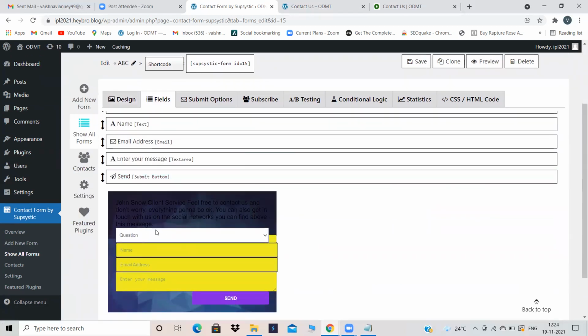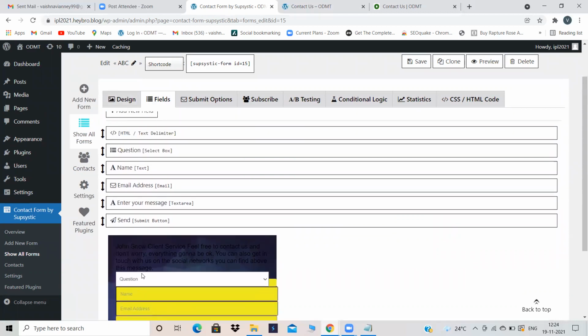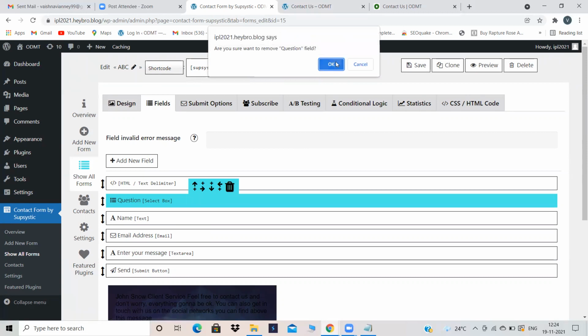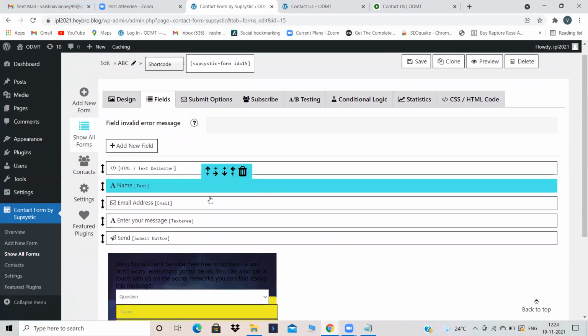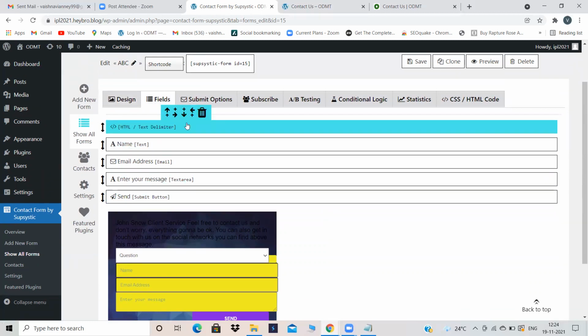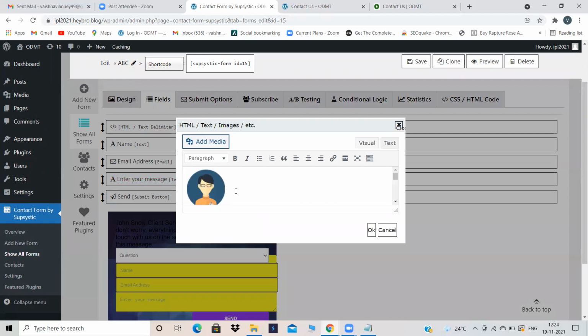Now here unnecessarily some other options are also available, like questions. I don't want this question option, so I'm just removing the question option. And if you want to edit the text, if you don't want this text to appear over here, just go into HTML delimiter and give your own name and everything. Like this, you have to give your name. It's up to you. Anything you can give.